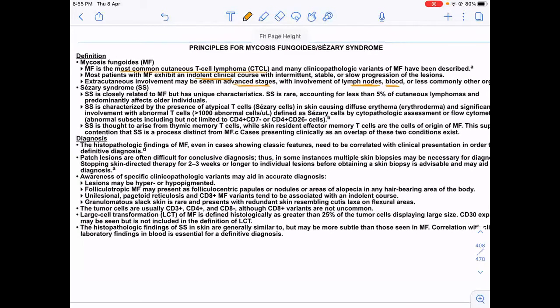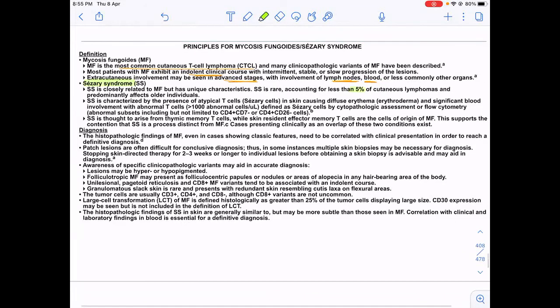Okay. Then what is Sézary syndrome? Sézary syndrome is a rare type, less than 5% of cutaneous lymphomas, in which these atypical Sézary cells in the peripheral blood become more than 1000 per microliter.